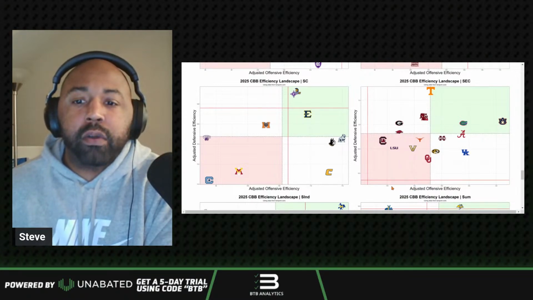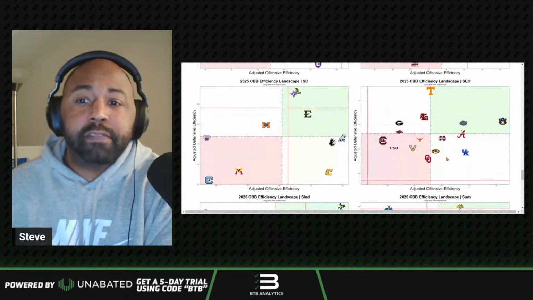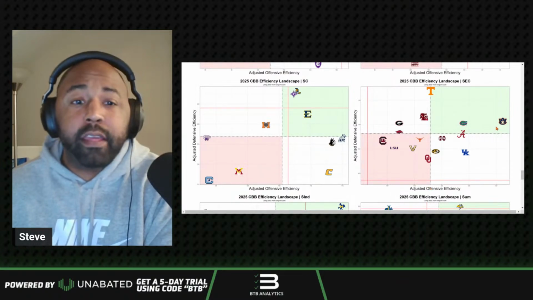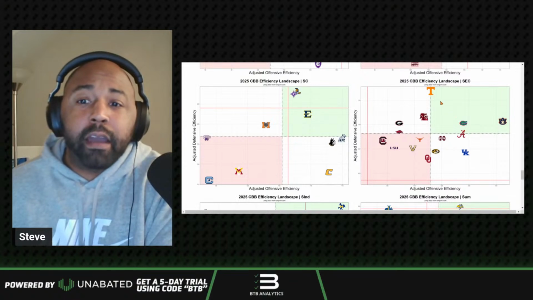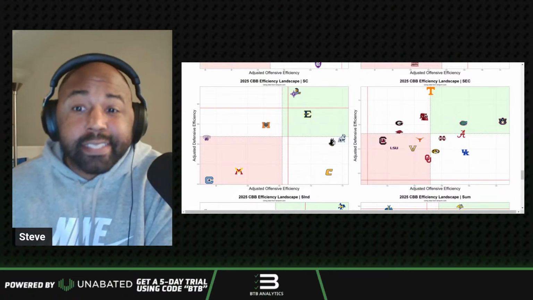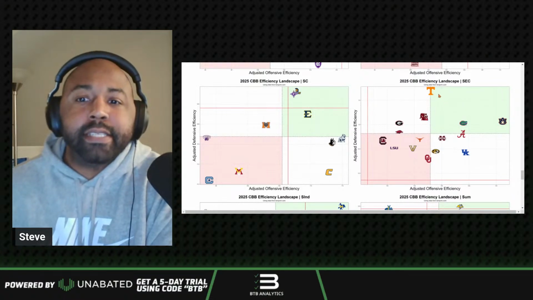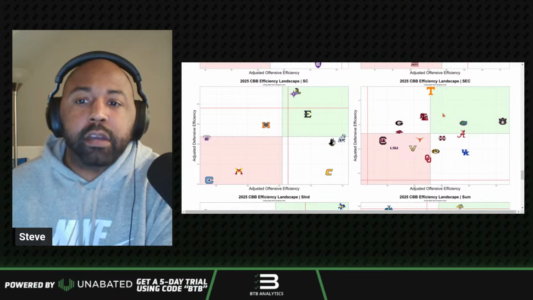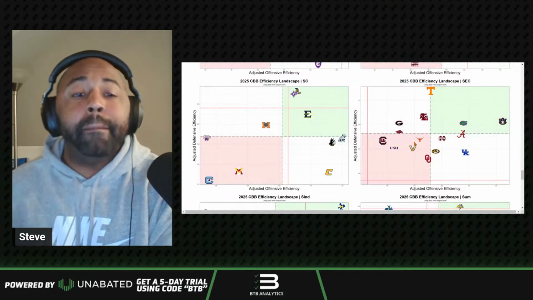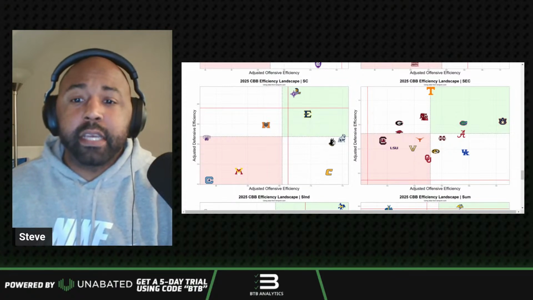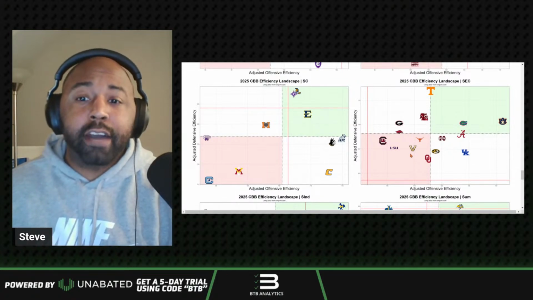What you're looking at here on the x-axis is how good these teams are offensively. So the closer to the right they are, the better they are on offense. And the closer to the top they are, the better they are on defense. So in SEC play, Auburn's the best offensive team statistically in the SEC. Tennessee's the best defensive team so far. And then these green boxes, these are the elite. So this is good on offense, good on defense in terms of how they rank on conference measures. And then the red box or the pink box, these are teams that are bad on offense and bad on defense per conference measurements or conference standards.